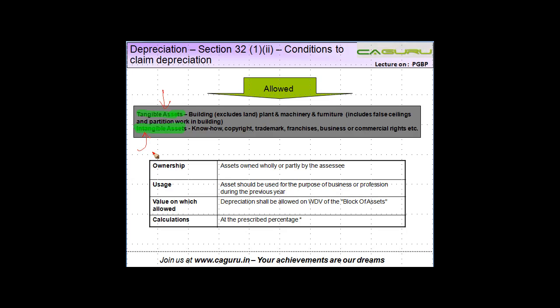While intangible assets are something which cannot be seen. Let's say we all know, and most of us would eat, a McDonald's burger. Now that brand McDonald's, wherever it is written, gives comfort to any person that whatever servings are there in this place will meet a certain set of criteria.